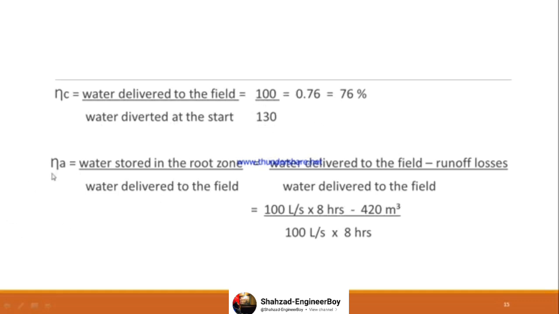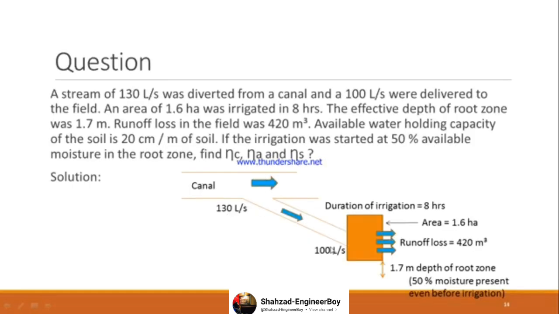And application efficiency is water stored in the root zone divided by water delivered to the field. Water stored in the root zone will be water delivered to the field minus runoff. Right? तो इस पे सोच करें. अच्छा यहाँ पे देखें, ये 130 liter per second था, यहाँ पे 100 liter per second मिला, तो 100 divided by 130 will be conveyance efficiency.